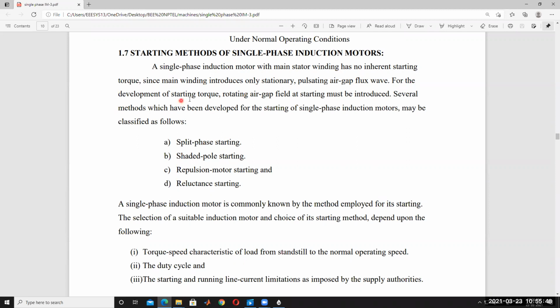For the development of starting torque, a rotating air gap field at starting must be introduced. Several methods are there to start the induction motor: first one is split phase starting, shaded pole starting method, repulsion motor starting method, reluctance starting methods. These are the different types of starting methods of single phase induction motor.